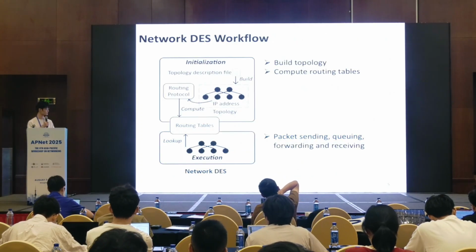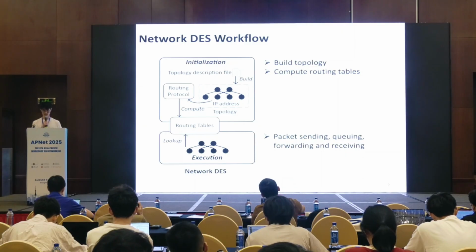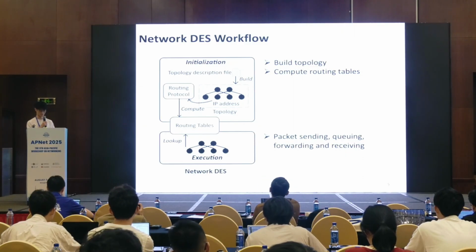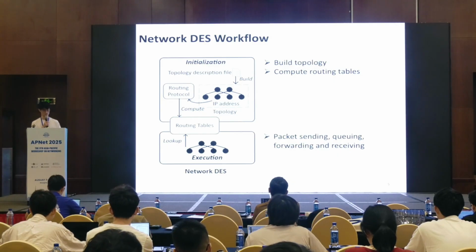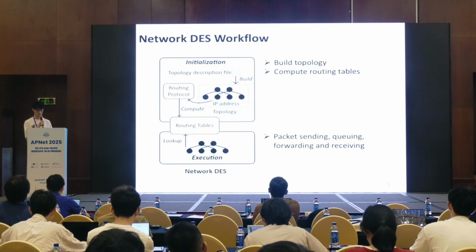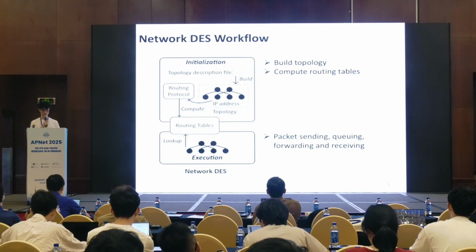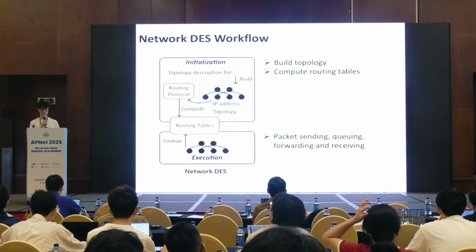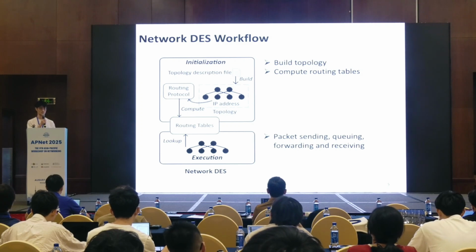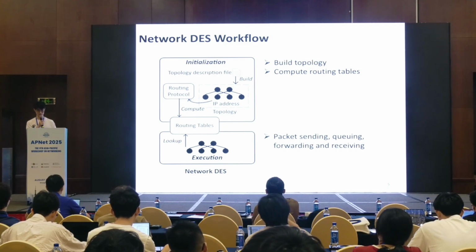Let's take a closer look at why network DES is a bottleneck. DES has two stages, initialization and execution. Initialization involves building the topology and computing routing tables, often by simulating real-world routing protocols such as BGP and OSPF.